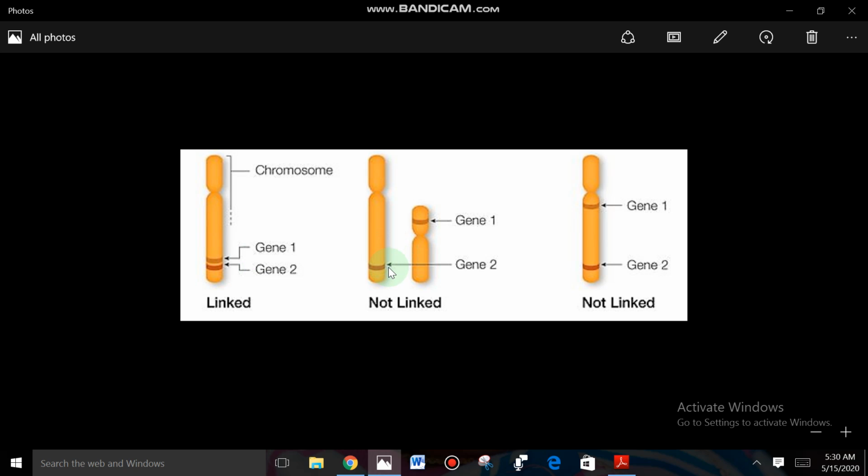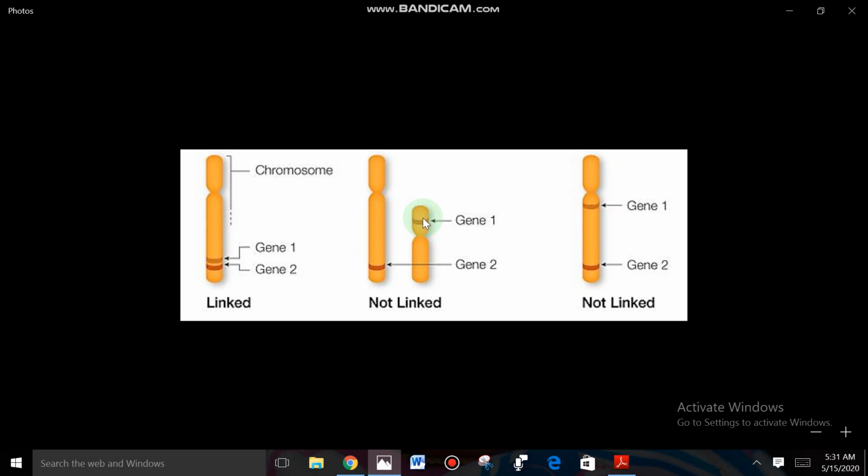Got it? Right. Come to this scenario. See here, this is one chromosome, and this is another chromosome. Gene 1 is here, gene 2 is here. Are these two called linked genes? No. What is the reason? Because one gene is present in one chromosome, another gene in another chromosome. There is no bonding, there is no linkage. At the time of independent assortment, this gene reaches one gamete, and this gene reaches another gamete. Got it? Right. This is not linked.